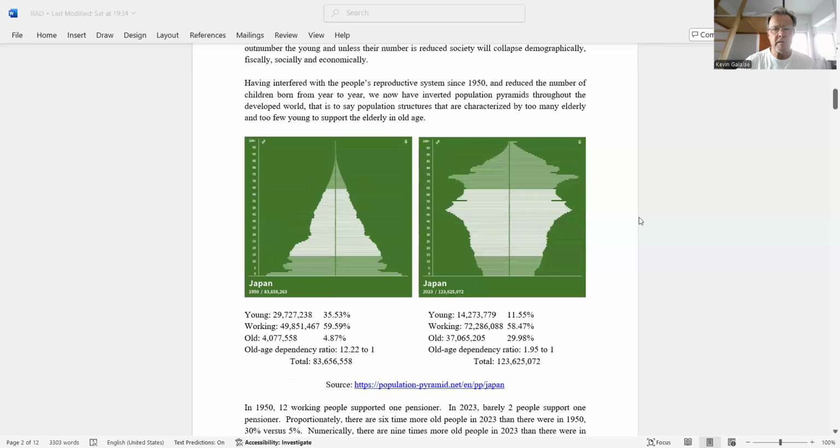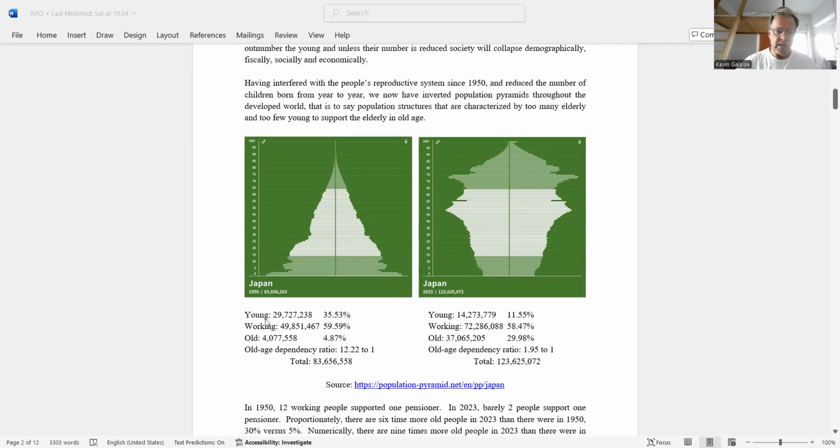What I have here is the population structure of Japan in 1950 here on the left side. And on the right-hand side, the population structure of Japan in 2023. As you can see, this is a classic pyramid, right? With lots of young people at the bottom of the pyramid and very few old people at the top. And this one is an inverted population pyramid, or it looks like a nuclear explosion mushroom. And what we have here is few young people and lots of old people.